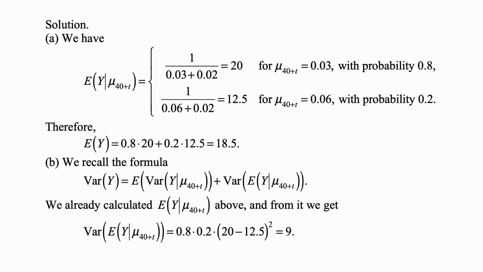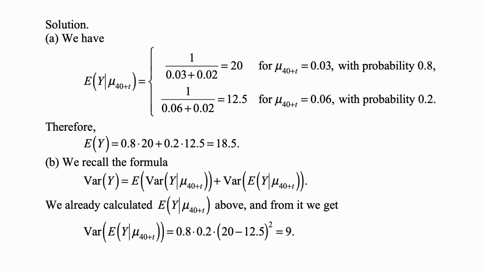So in this case, it's 1 over 0.03 plus 0.02, which is 20, for mu 40 plus t equal to 0.03, and this happens with probability 0.8, or it's 1 over 0.06 plus 0.02, which is 12.5, for mu 40 plus t equal to 0.06, which happens with probability 0.2. Therefore, the expected value of Y is the expected value of this random variable that we just calculated, and that's equal to 0.8 times 20 plus 0.2 times 12.5, and that's 18.5.